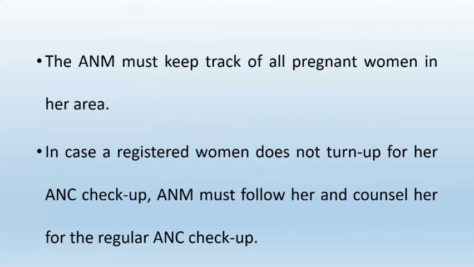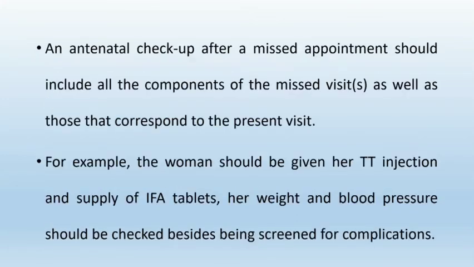The ANM must keep track of all pregnant women in her area. In case a registered woman does not turn up for ANC checkup, the ANM must follow her and counsel her for regular ANC checkup. An antenatal checkup after a missed appointment should include all components of missed visits as well as those that correspond to the present visit. For example, a woman should be given her TT injections and supplied IFA tablets, that is iron folic acid tablets. Her weight and blood pressure should be checked besides being screened for complications.